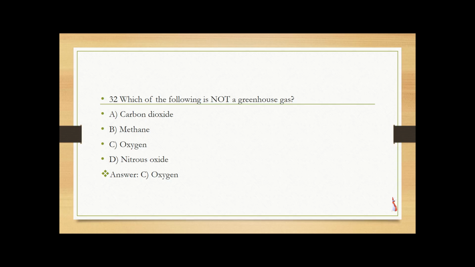Which of the following is not a greenhouse gas? Carbon dioxide, methane, oxygen, and nitrous oxide. Oxygen. So the answer is oxygen. Carbon dioxide, methane, and nitrous oxide are greenhouse gases, but oxygen is not.